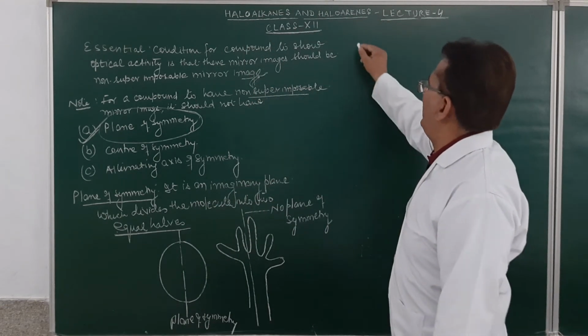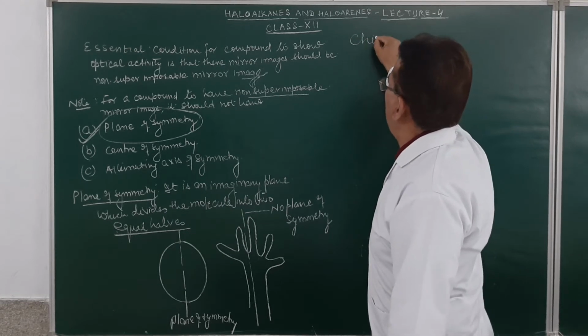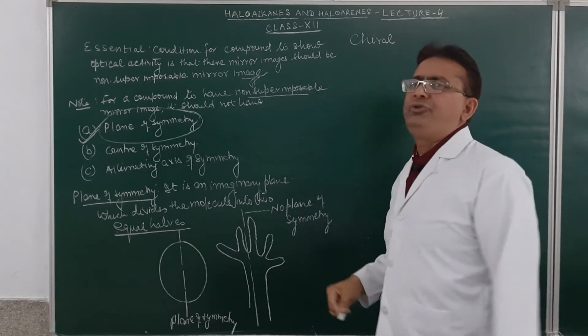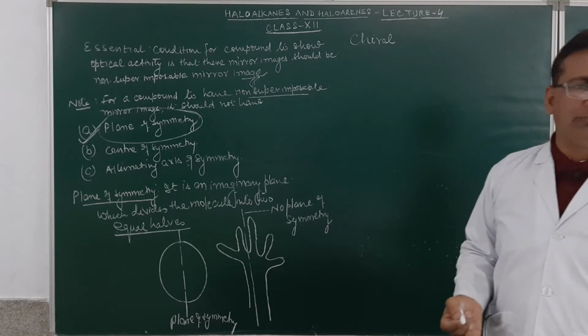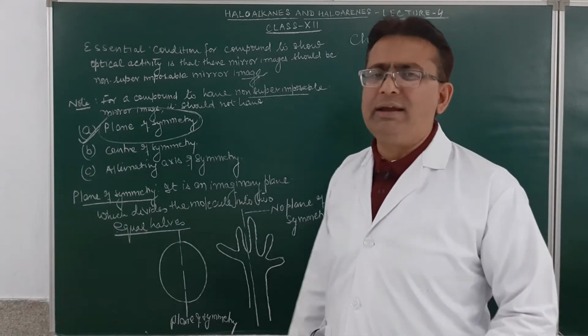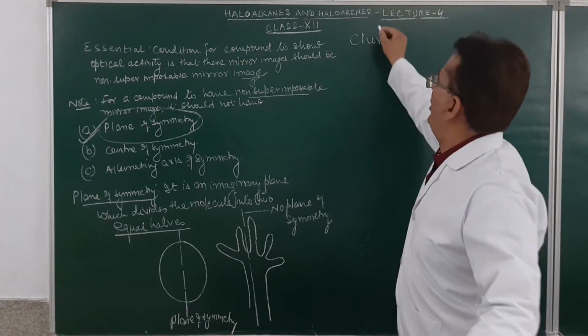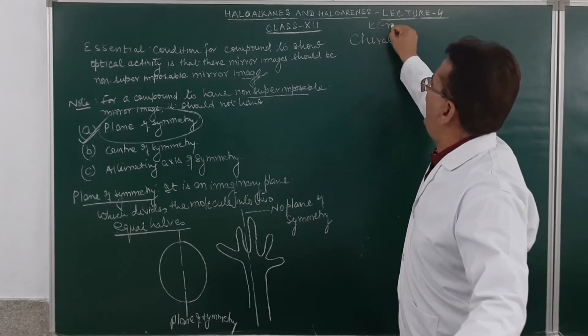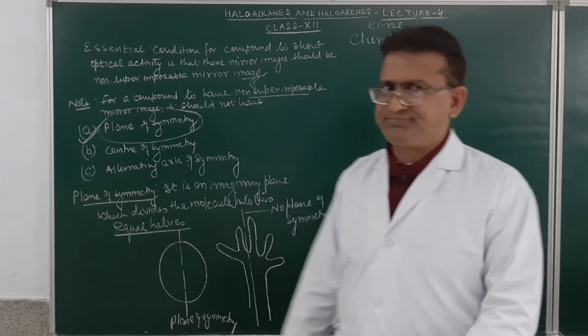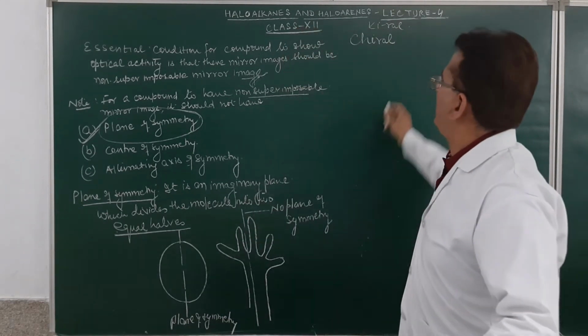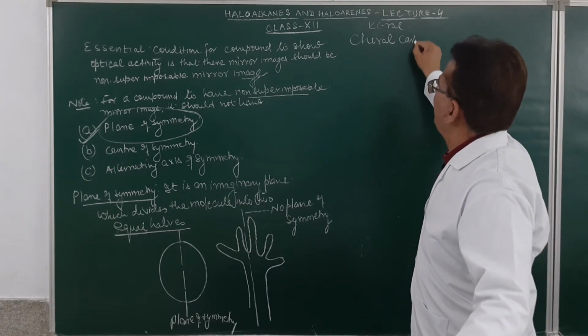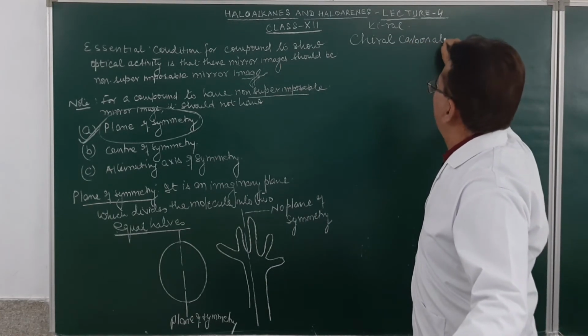So, chiral carbon atom, or some people pronounce it as kiral. Believe me, this is a Greek word which has been obtained from the spelling K-I-R-A-L. So, this is chiral. What is this?